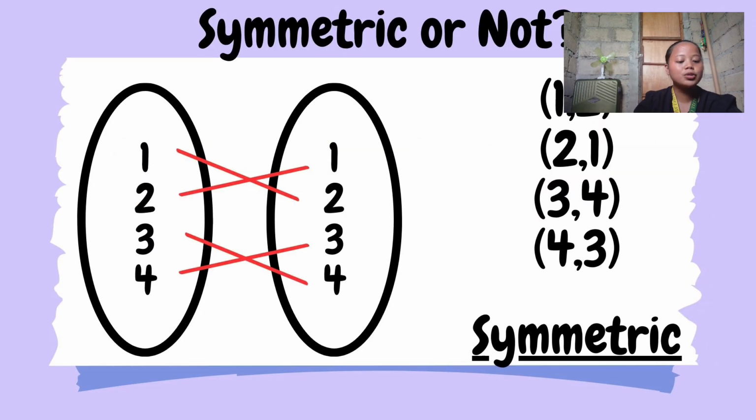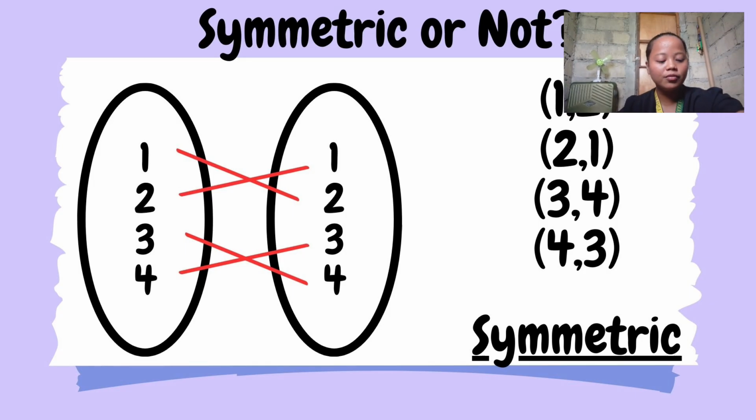So, to put it simply, I have here a visual representation. The first circle has 1, 2, 3, 4, the elements inside a set, and the second circle has 1, 2, 3, 4, the same. Look at the first circle. We read the lines from left to right. First, we write the ordered pairs connected by a line: 1, 2, 2, 1, 3, 4, and 4, 3.